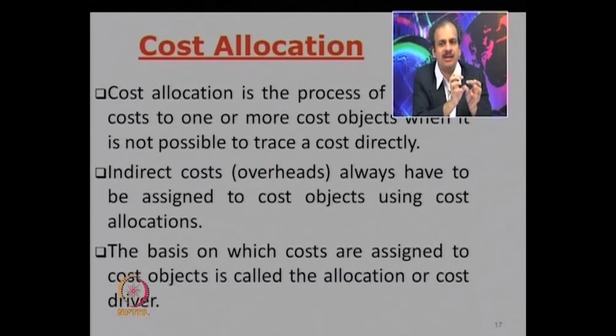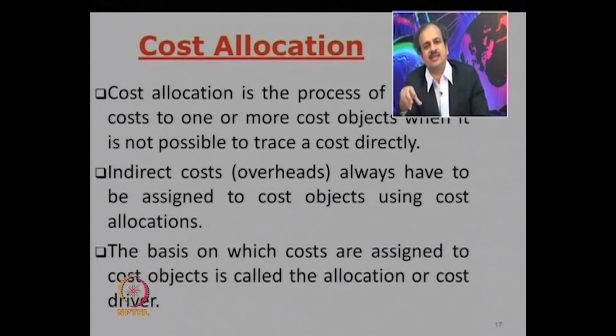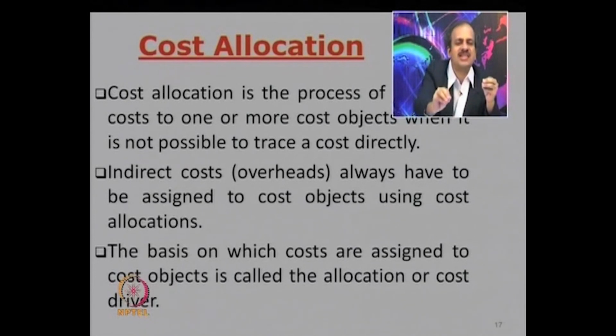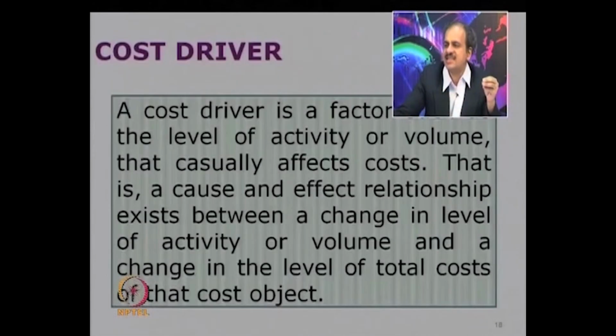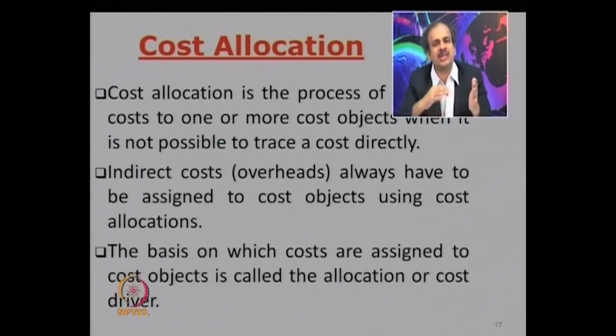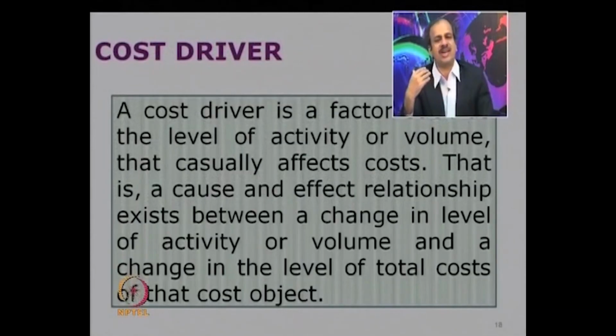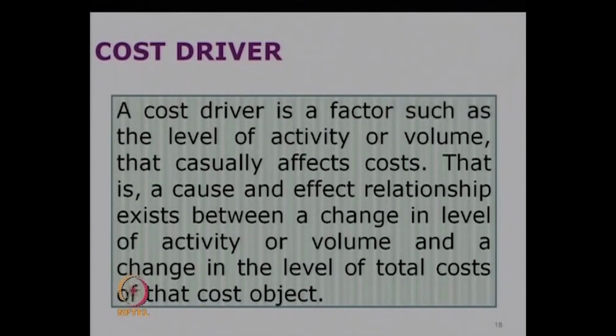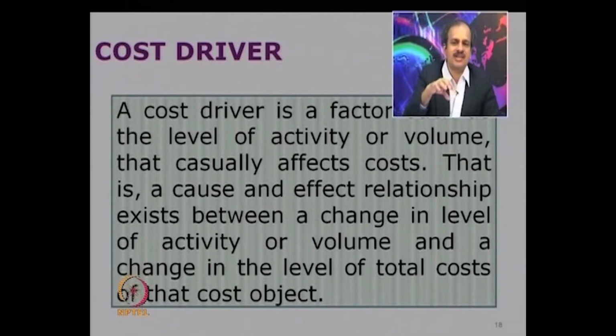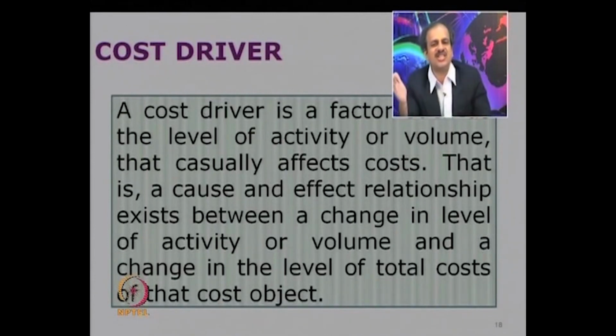So we try to see some factor due to which that cost is incurred, and then depending on the consumption of that factor, try to charge the costs. So I think allocation is clear to you. Allocation means direct costs are charged directly and then indirect cost remains, and for those indirect costs we use some cost drivers. Let us look at what is a cost driver. It is a factor like level of activity or volume that affects the costs. So since it is a cause of the cost, we use it to charge the cost.